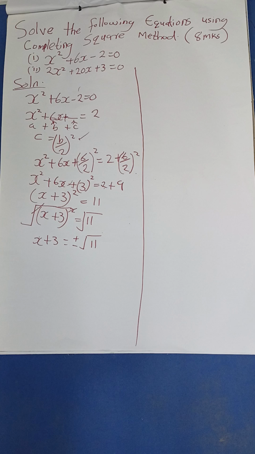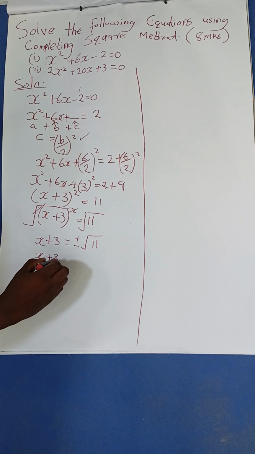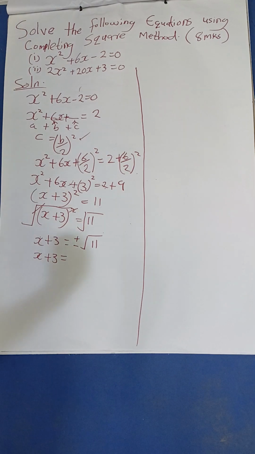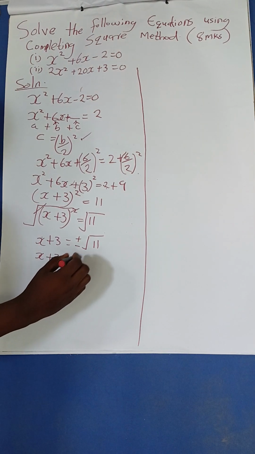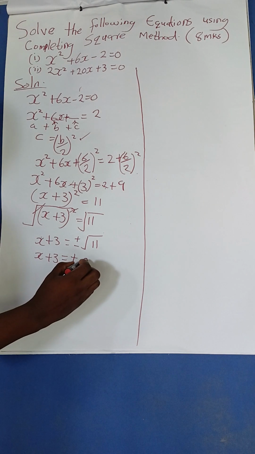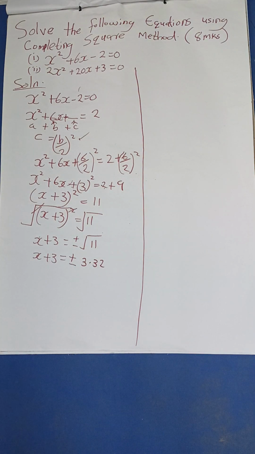Then next, I'll have to look for the square root of 11, which will be x + 3. Any number that is in the square root, the answer you'll get is either positive or negative. The square root of 11 we have is 3.32. So that is the square root of 11. Good. So we go ahead and now we find the values of x.